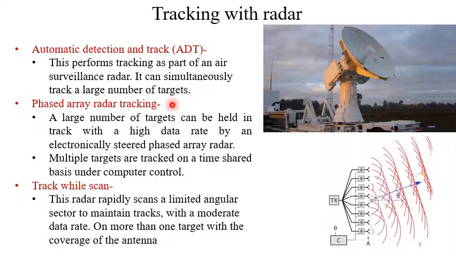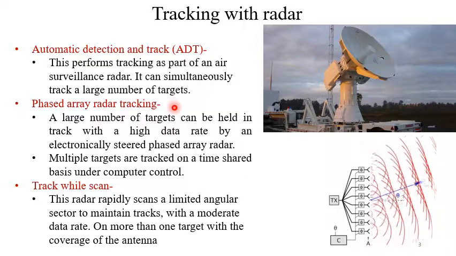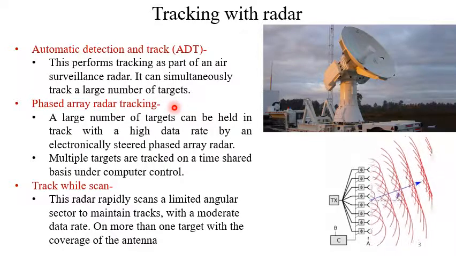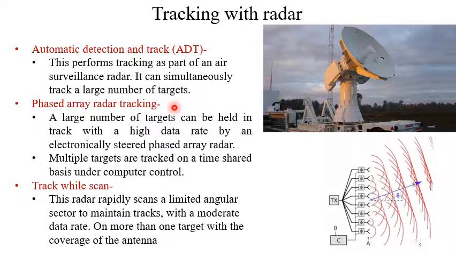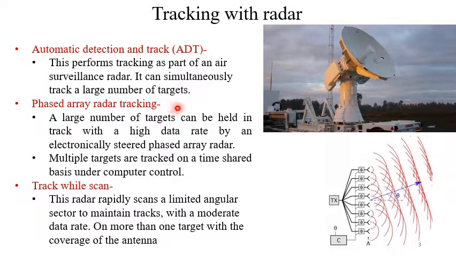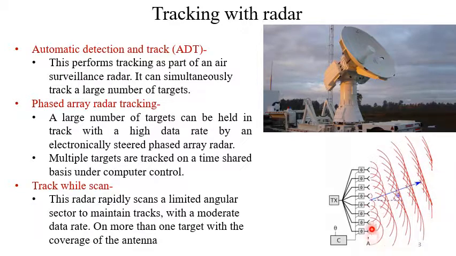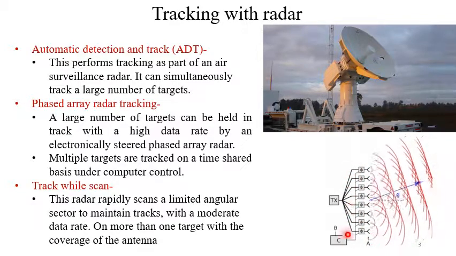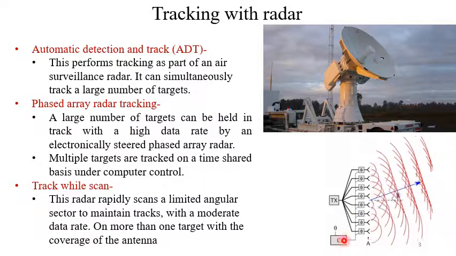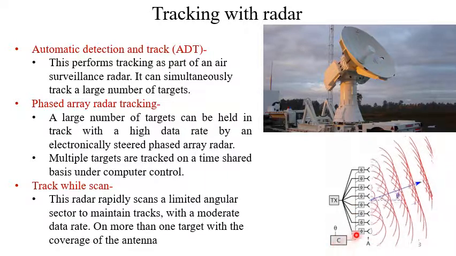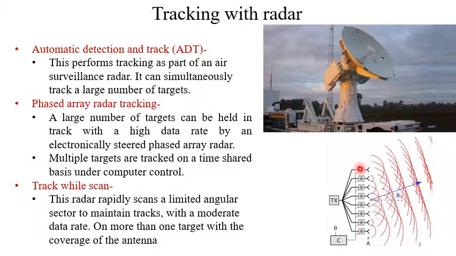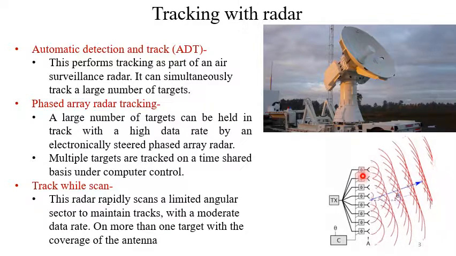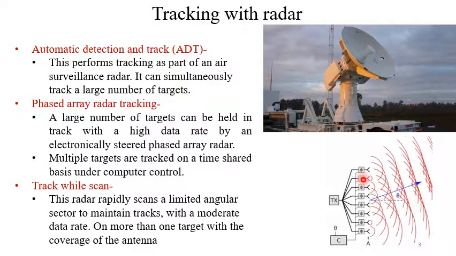Phased array radar tracking. A large number of targets can be held in track with a high data rate by an electronically steered phased array radar. Electronically steered means we have an array of antennas and corresponding controller circuits, so that by changing the phase between these antennas, the antennas will not change their position and their relative distance will be the same.